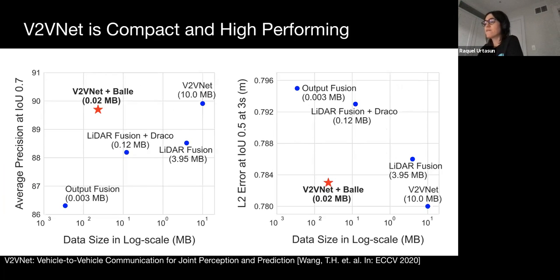As mentioned earlier, transmitting intermediate representations allows for highly compressible message sizes. By incorporating value compression, B2BNet achieves the best trade-off between message size and performance on both PnP metrics. At 10 Hz, our method only requires 0.2 megabytes per second during communication, which is easily satisfied as the cheapest dedicated short-range communication hardware provides more than 3 megabytes per second.